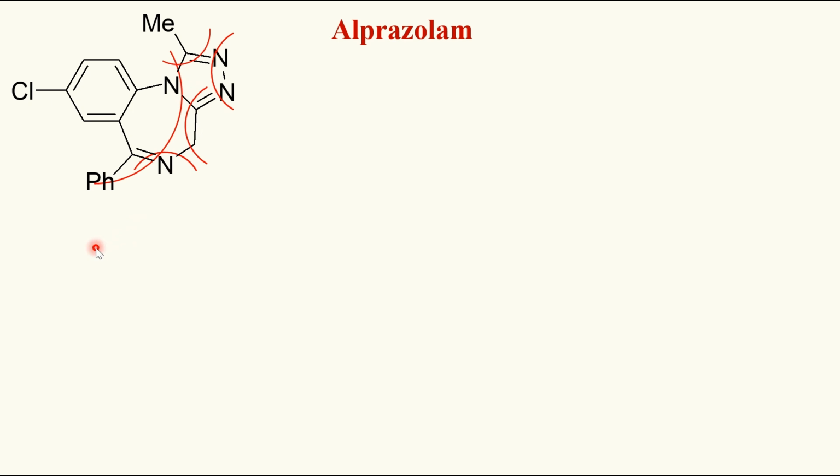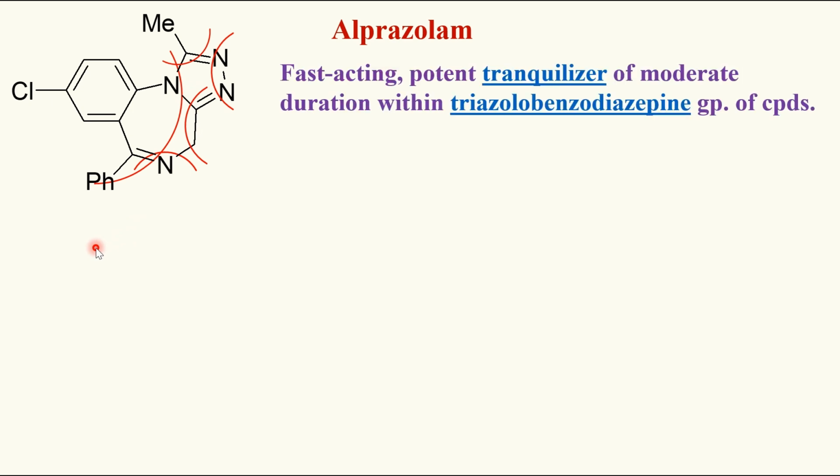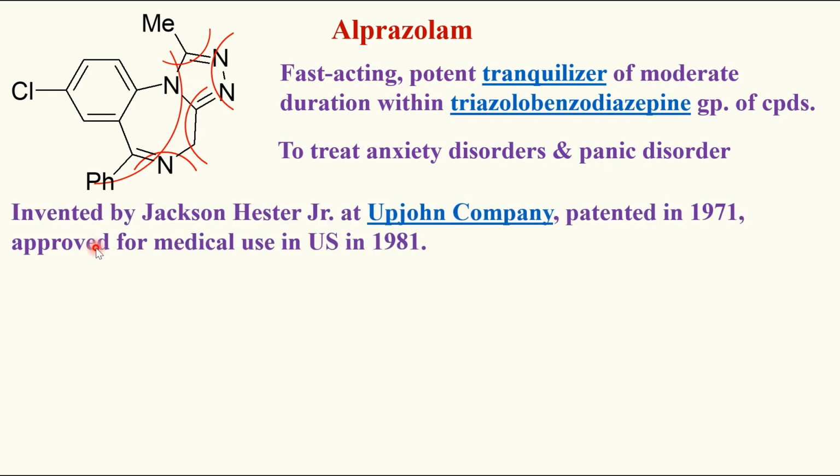Before going to that, we can look into the utility of alprazolam. This is a potent tranquilizer which is fast acting and has a moderate duration of action. And as we know, it belongs to the triazolobenzodiazepine group of compounds. This has been utilized to treat anxiety disorders and panic disorders.